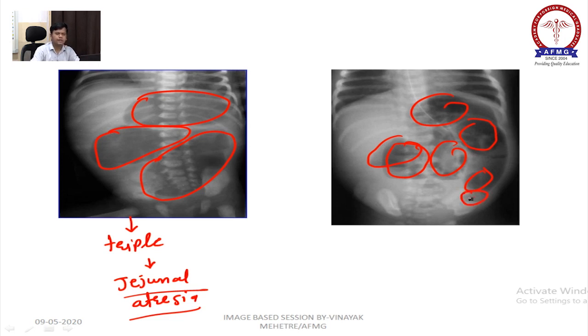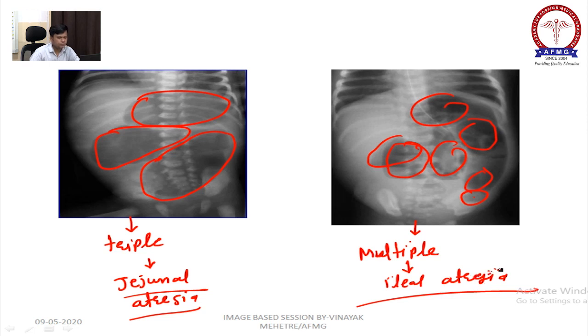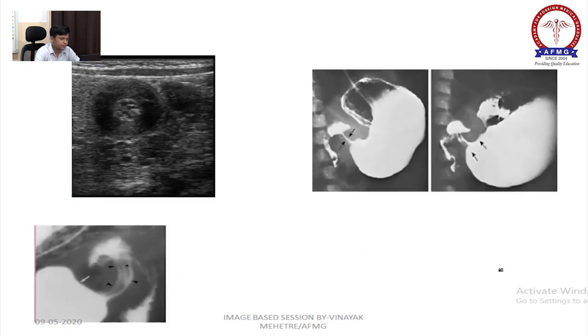So it will be called multiple bubble. Multiple bubble will be seen in ileal atresia. These all 4 images have been asked as a one-liner or as an image. So you should know it carefully.